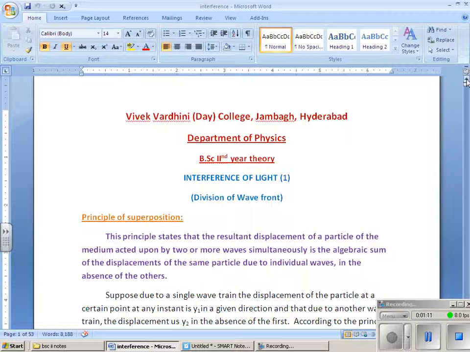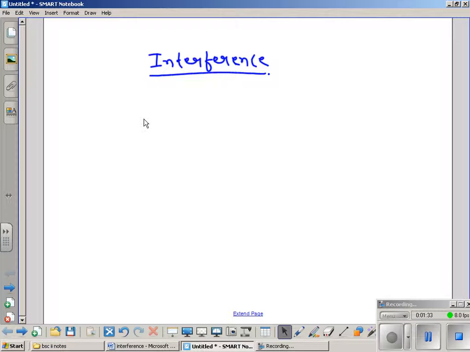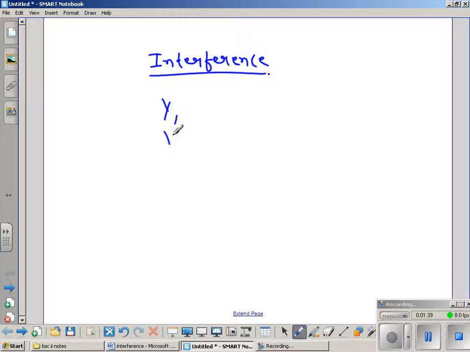So what is the principle of superposition? You might have studied it earlier. It is nothing but this: suppose there are two waves, y1 and y2, traveling in the medium. This is the first wave traveling, and this is the second wave traveling.